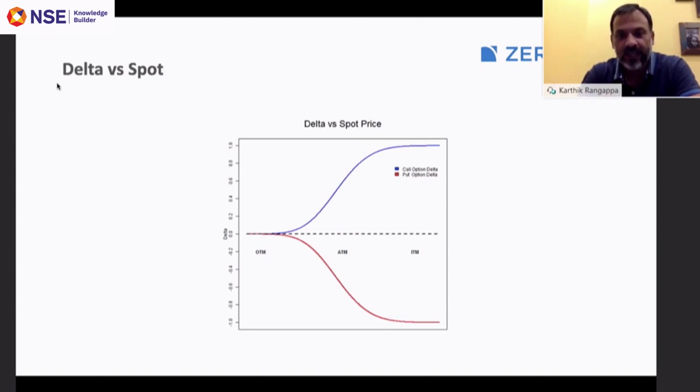Okay. Now look at the red line. The red line represents the delta of a put option. When the strike transitions from at the money to in the money, the delta of the option transitions from -0.5 to -1. Okay, the same is applicable when the option transitions from at the money to out of the money. A call option loses its delta value from 0.5 to almost 0. The same thing can be observed in the put option as well, right?